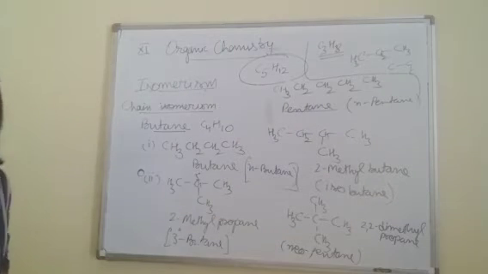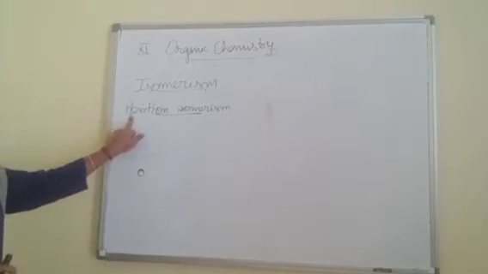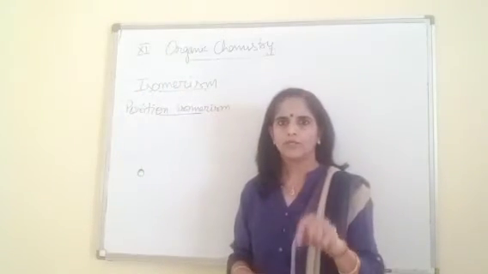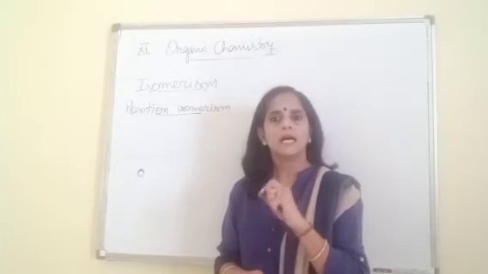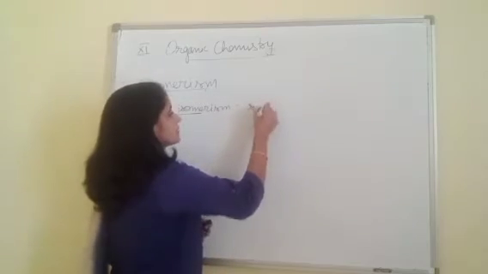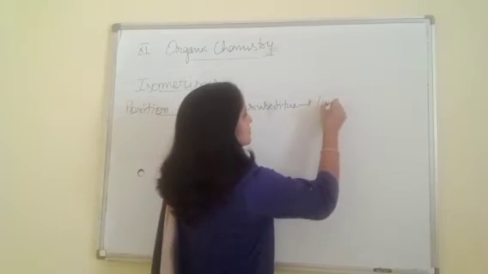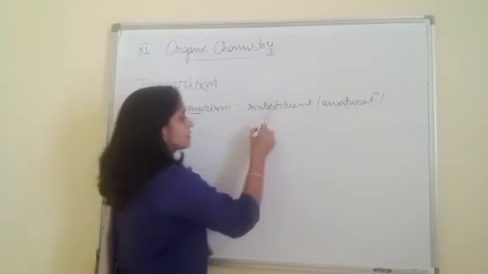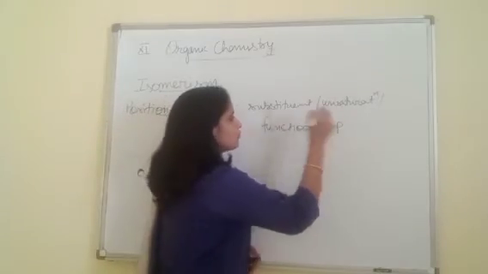Now start the next one, that is position isomerism. As the name suggests, the definition is: compounds having the same molecular formula but different positions of substituent, unsaturation, or functional group.